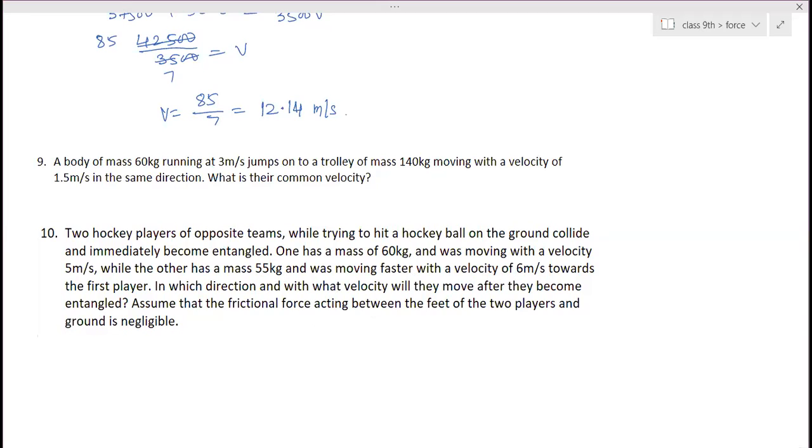So both are moving in opposite direction. So one's velocity is positive, second's velocity will be negative. Remember that always.